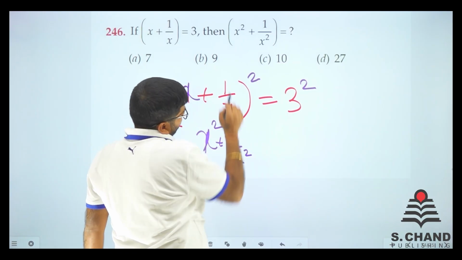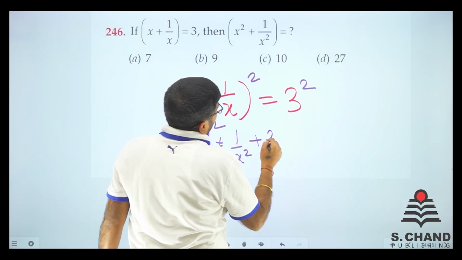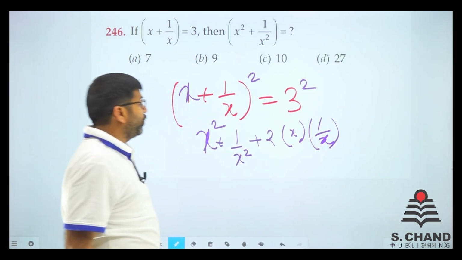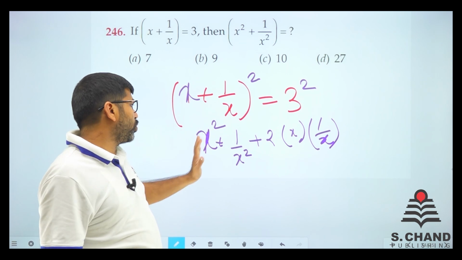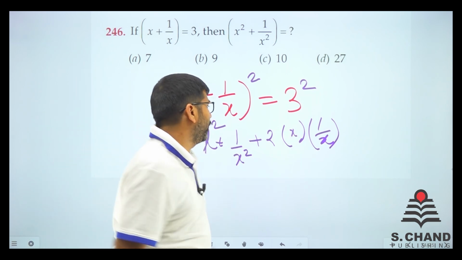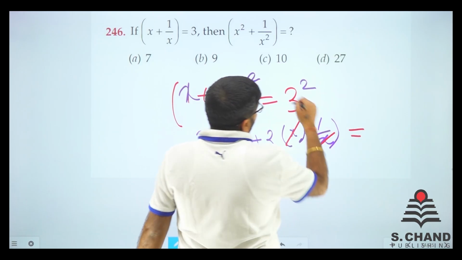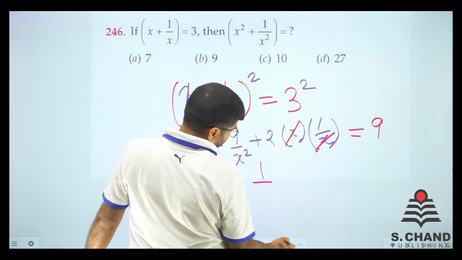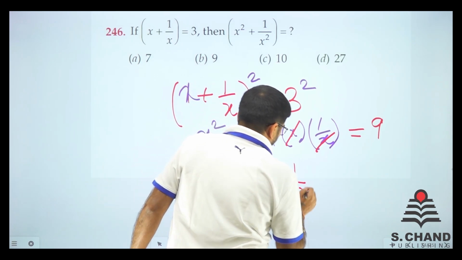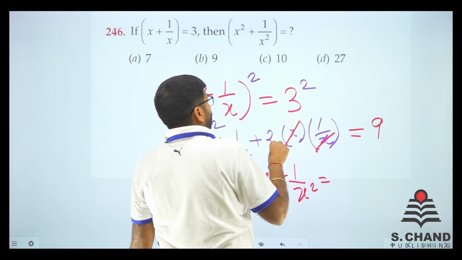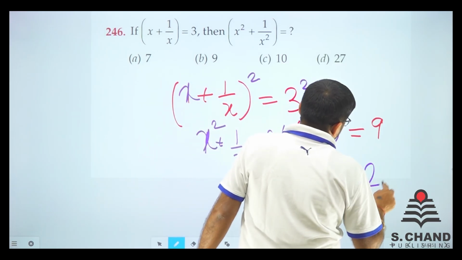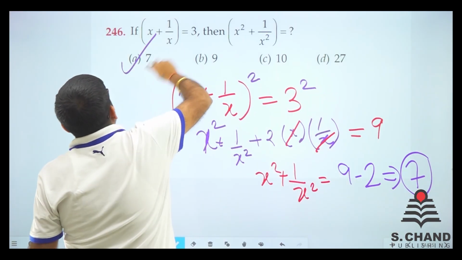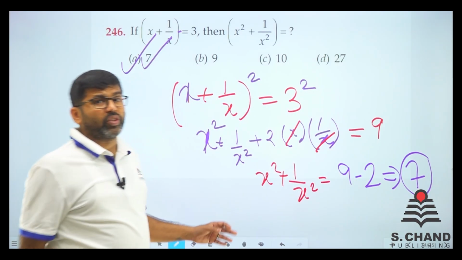So x square plus 1 by x square plus 2 into x into 1 by x. Why so? a plus b whole square is a square plus b square plus 2ab. So the x cancels out. The value is 3 square, that is 9. So we get x square plus 1 by x square is equal to, this 2 goes there, 9 minus 2, we get 7. So is there any option 7 in the question? Yes, it is. So I don't think it is a big question for you all.